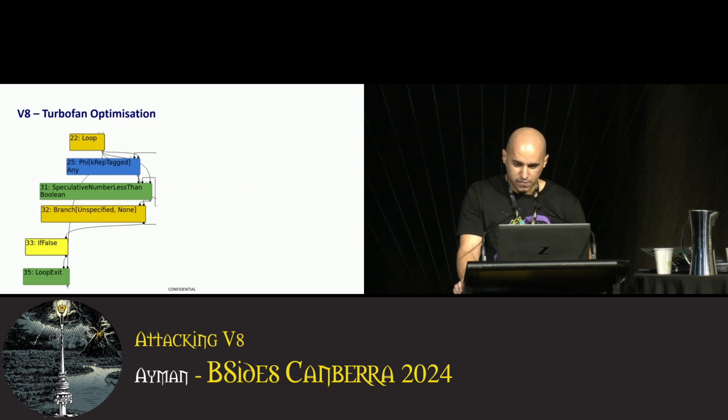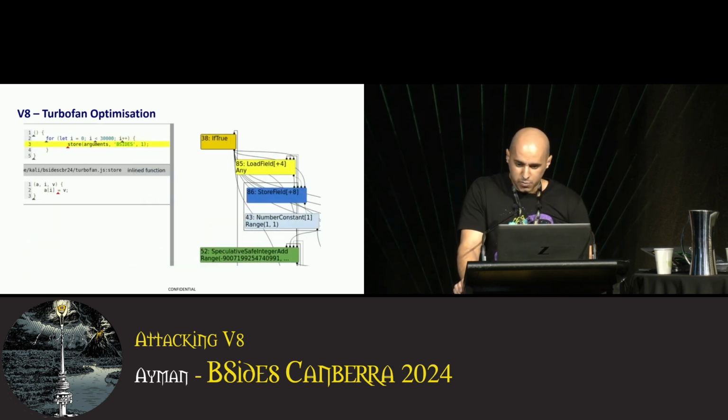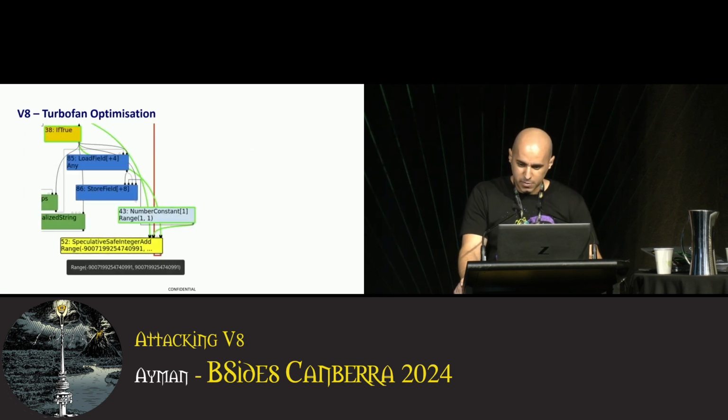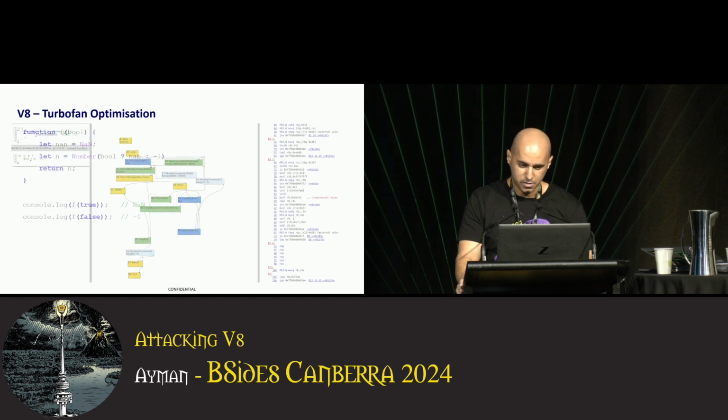If not, we go through the false branch and exit. If true, we load the keyed property of our object and store the value of 1. Also notice that Turbofan has inlined our function instead of calling it as part of its optimization. Finally, we increment the loop variable and continue to iterate. As you can see, Turbolizer is a powerful tool to visualize the control flow of the script and also inspect the data and their types.